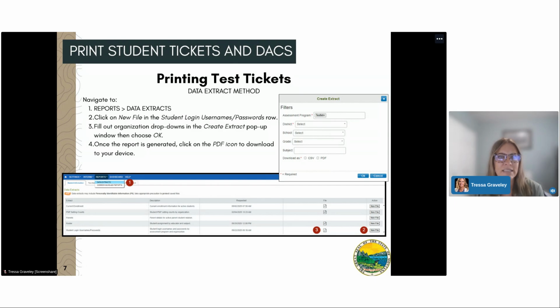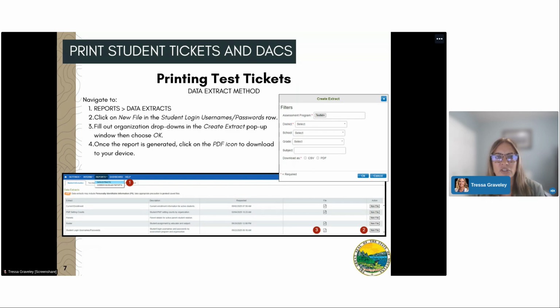To access the data extract method, navigate to Reports, Data Extracts. In the Default tab, click on Student Test Tickets and Login Information. This will bring up a Create Extract pop-up window. Fill out the organizational menu, and a reminder it'll ask for grade. Math and ELA will have the same login tickets, so you can choose one or the other. And you can choose to download as a CSV or PDF, and then click on OK.